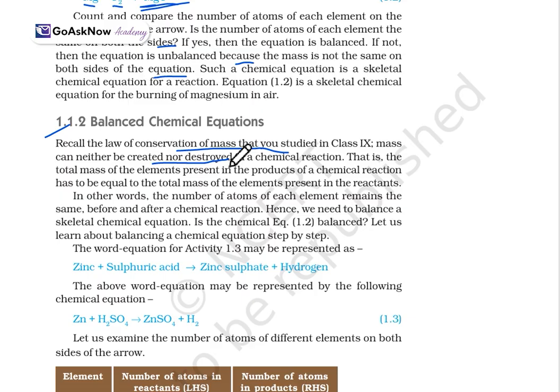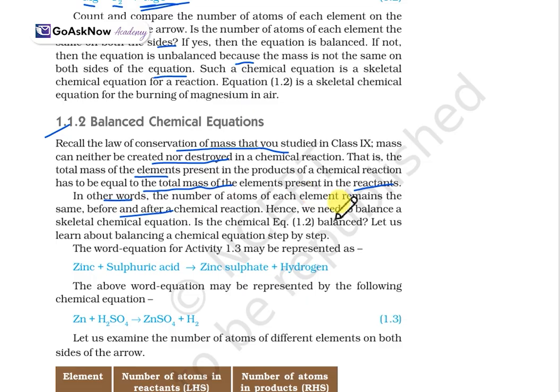This is what we have studied under the law of conservation of mass. That is, the total mass of the element present in the product of a chemical reaction has to be equal to the total mass of the element present in the reactant. This is the law of conservation of mass. So in other words, the number of atoms of each element remains the same before and after a chemical reaction. Whatever the chemical reaction is, the number of atoms of each element will remain the same.